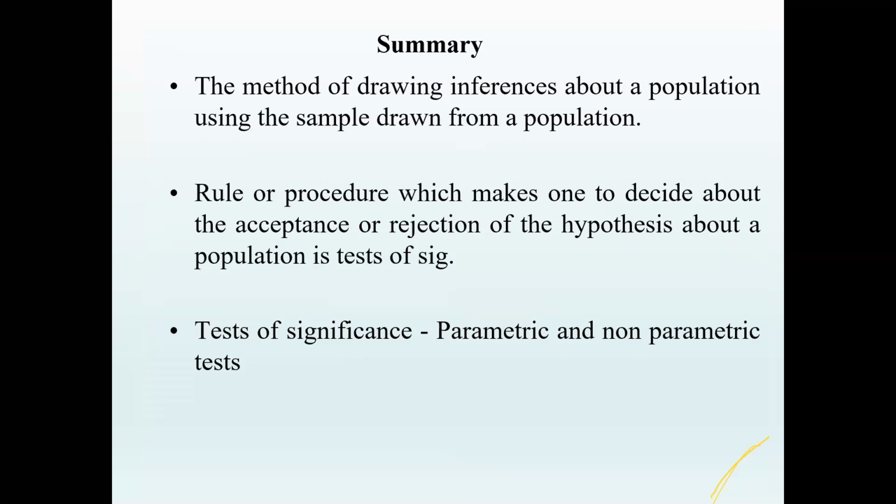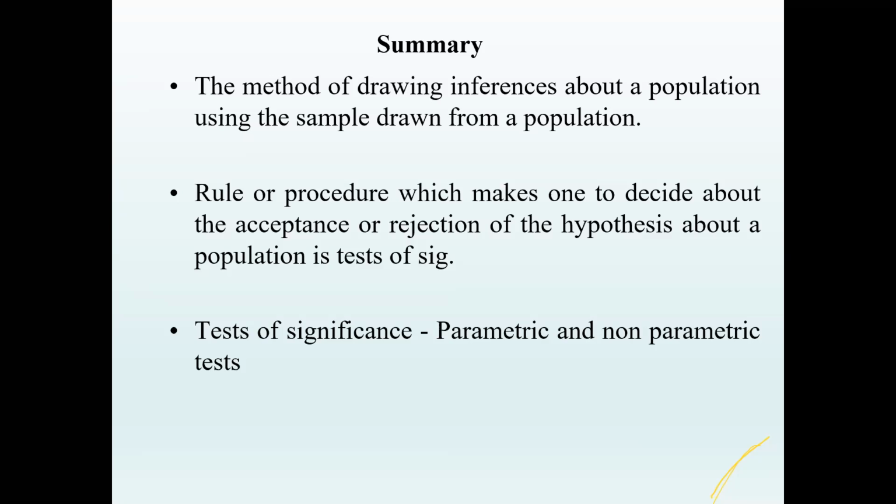So today we discussed the methods of drawing inference about the population using statistical inference and how the results are generalized to the population. Then we discussed standard error, calculating the confidence interval, and how to interpret the confidence interval.